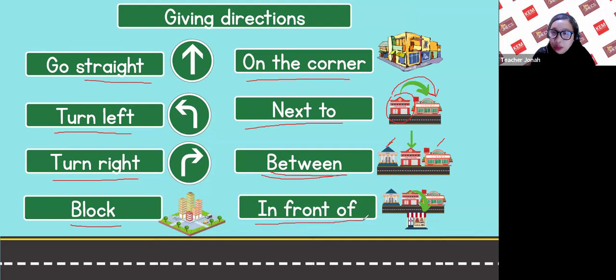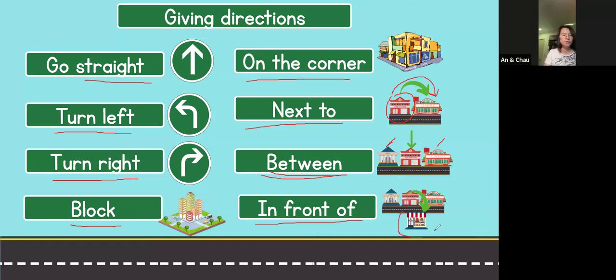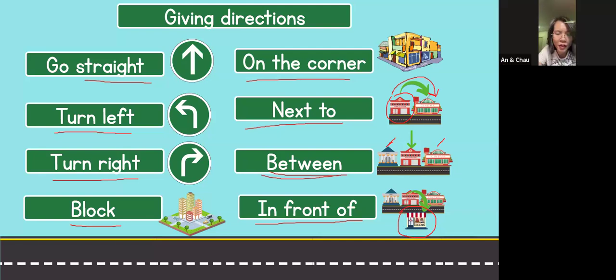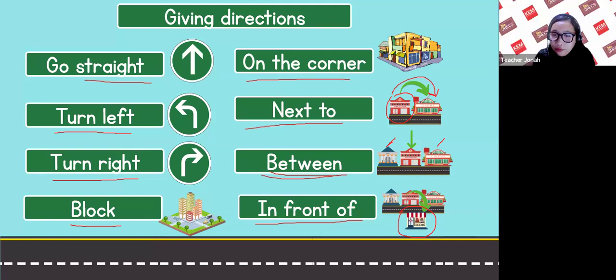Another, in front of. What is this? Bakery, right? The bakery is in front of the fire station.